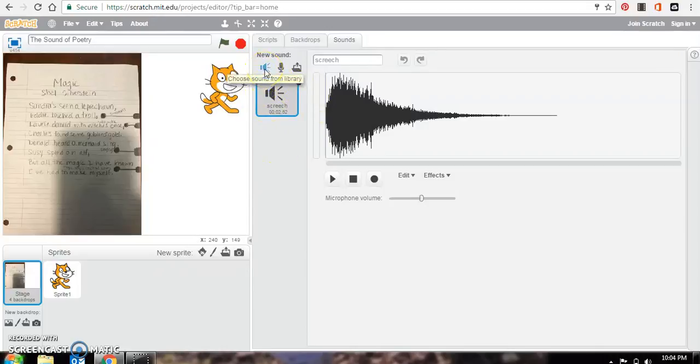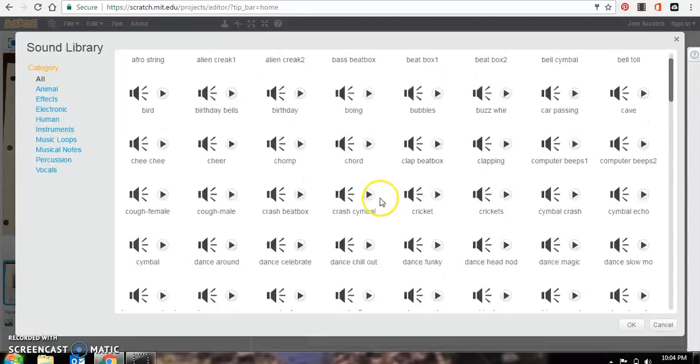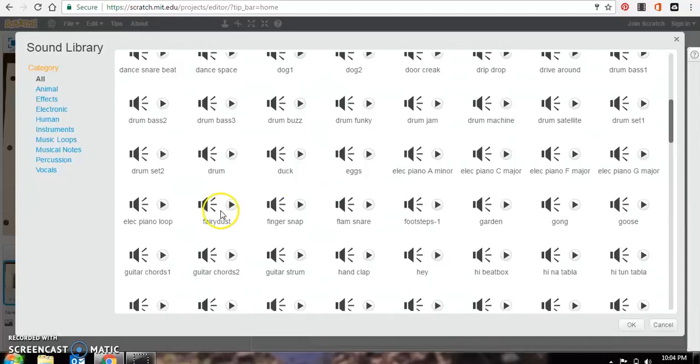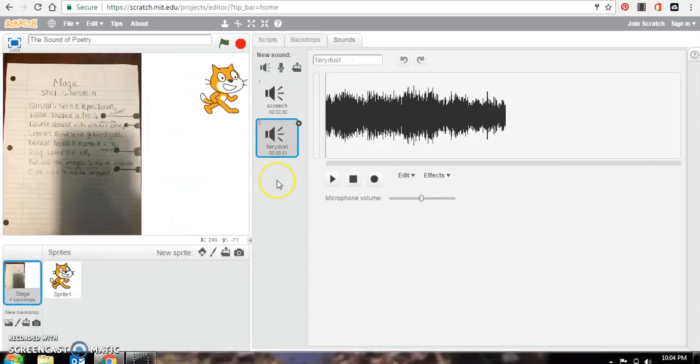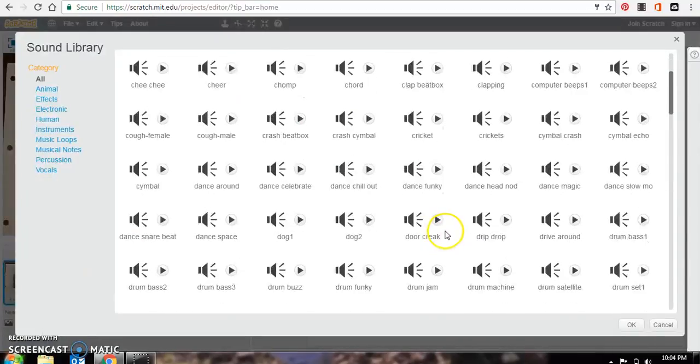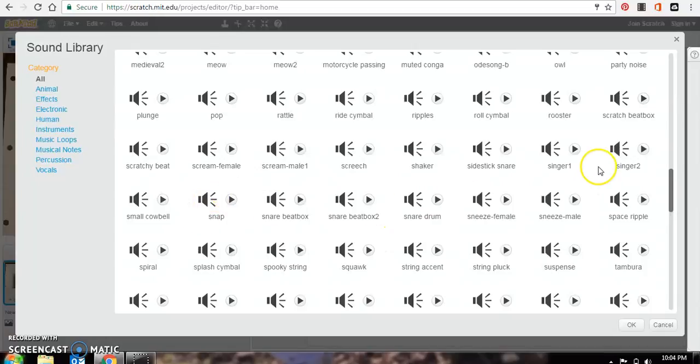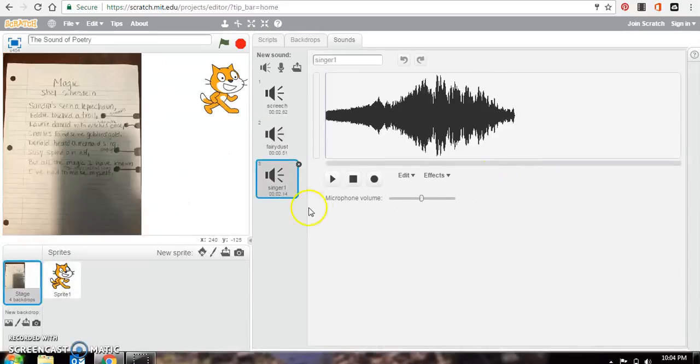While I'm here, I'm going to put the rest of the sounds in. So for left, I want fairy dust. And that's there. For down, I would like singer 1. So go there, double click. And for a witch's cackle, they didn't have that in their library.